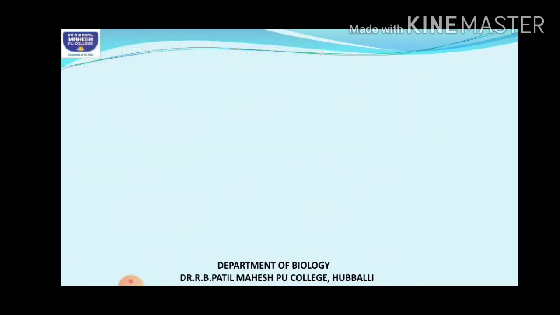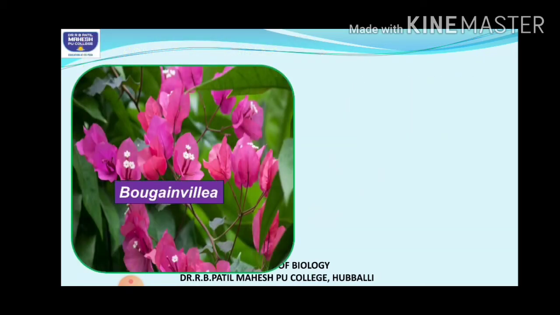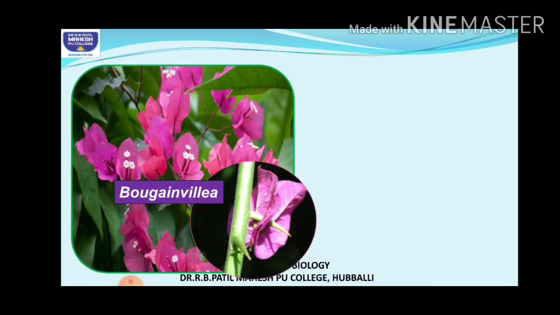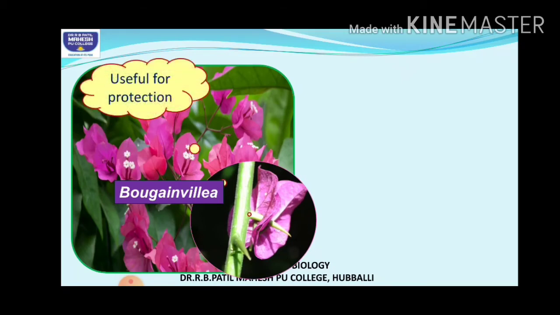Okay. So another example I can quote for explaining homologous organs, that is bougainvillea. This plant you might have seen in the gardens and all. They just have paper-like flowers. So here you can see the stem is consisting of thorns. Stem is modified into thorns, right? So what are these thorns meant for? They are meant for protection.